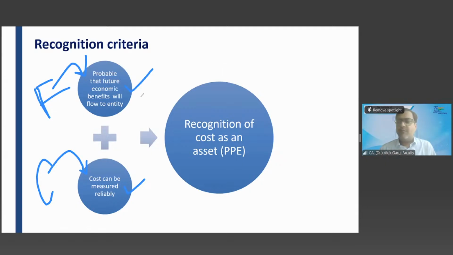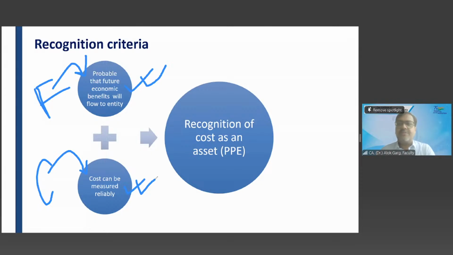Yes, sir. Why? Whether future economic benefit is probable? Yes, sir. You will use the car for 10 or 15 years. Whether cost can be measured reliably? Yes, sir. You have purchased the car, you have paid the consideration. Whatever you have paid as consideration will be the cost of the PPE. You got the invoice, correct?